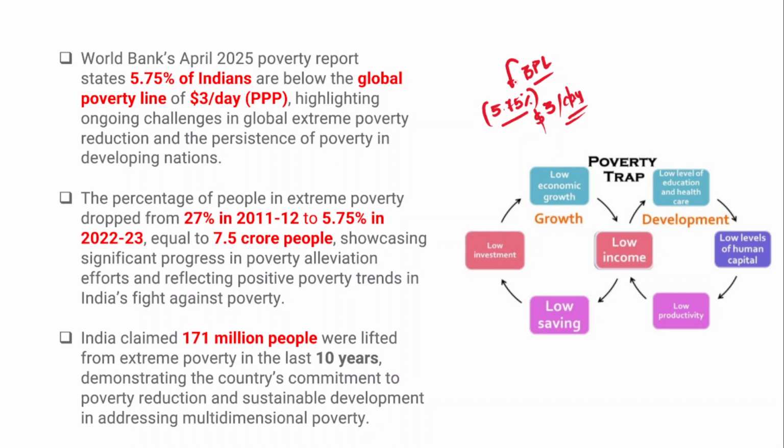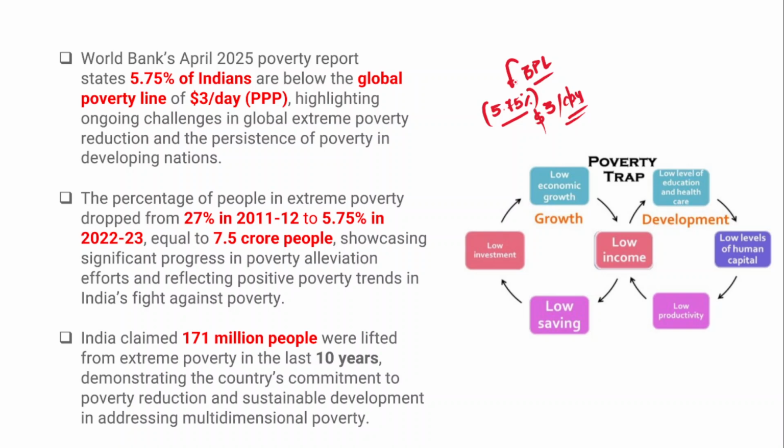Remember that developing countries have been facing the issue of poverty for several decades, and India is also a developing country, and in India also around 15 to 20% of the population is living below the poverty line.